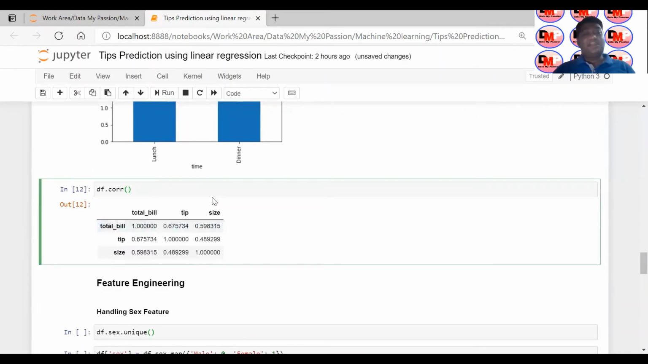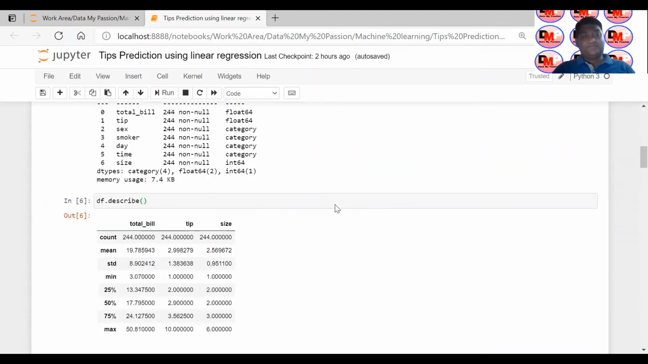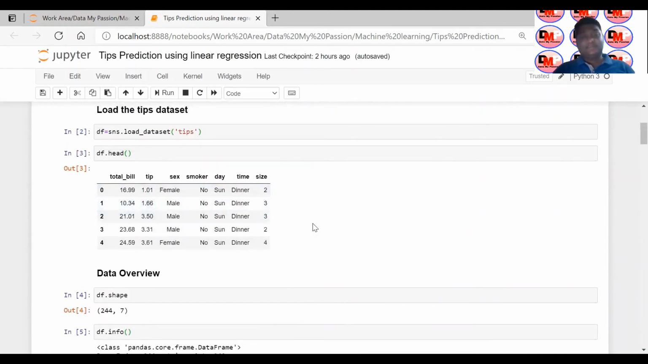The next step I'm trying to see is the correlation between the numerical features. You can see we have three numerical features: total bill, tip, and size. With respect to tip, your total bill is correlated 67.5%, and size is 48.9%, almost 49%. So these two numerical features are correlated with your tip. This is how you can see the correlation with respect to your target variable. As you can see, this data holds a few numerical values and a few categorical values.